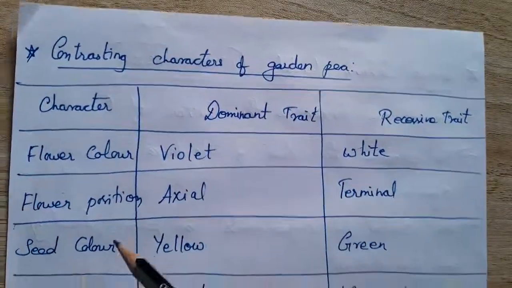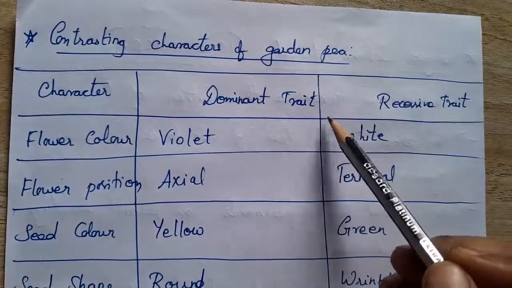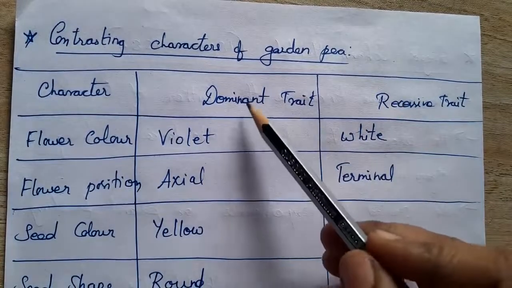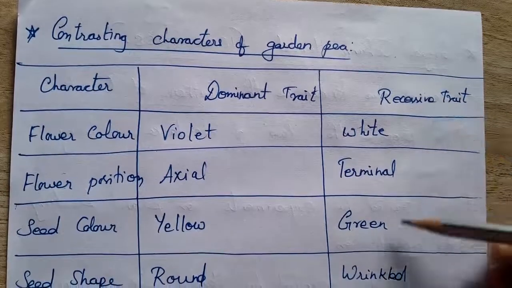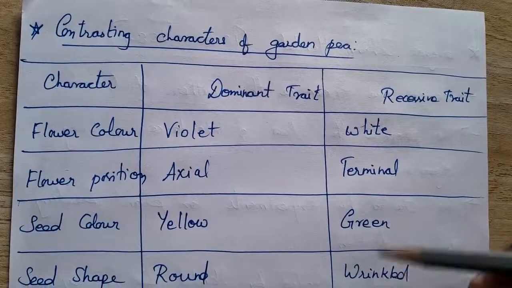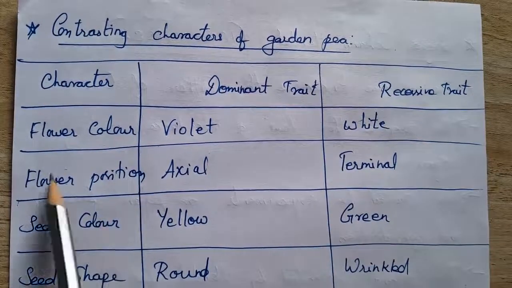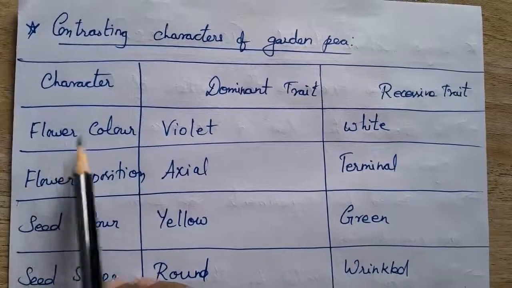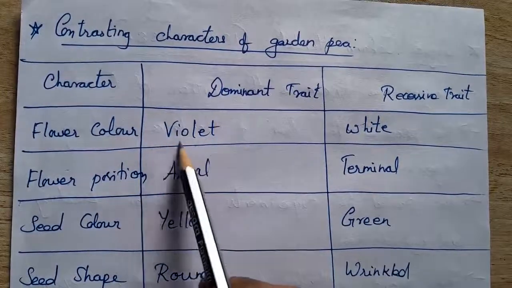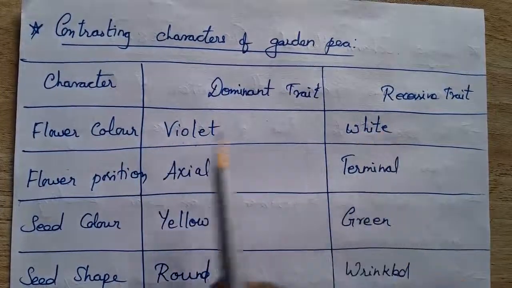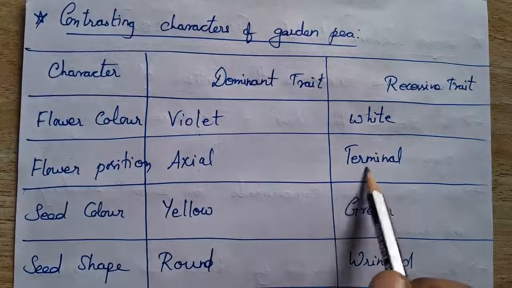These are the characters and these are the traits, two different traits. We will always have two traits, dominant and recessive. The dominant is always expressed; only in a few cases is the recessive expressed. For flower color, the dominant trait is violet and the recessive is white. Flower position is axial for the dominant, and the recessive is terminal.